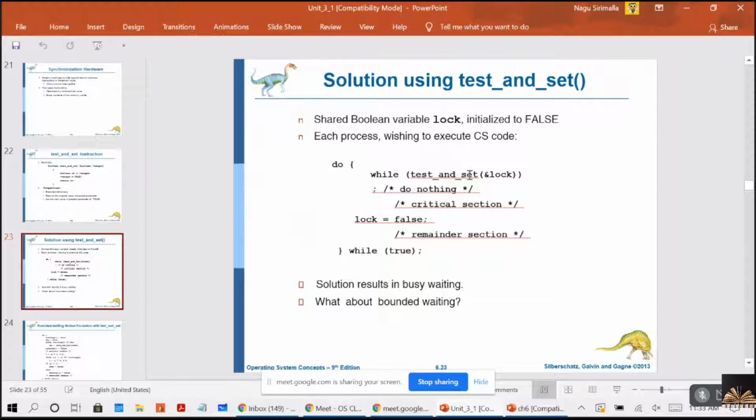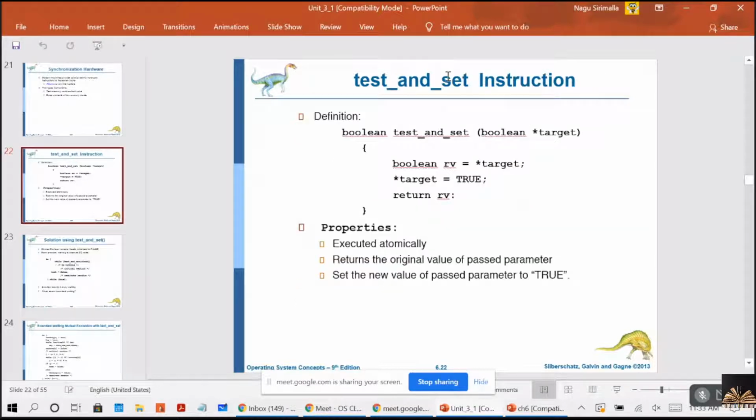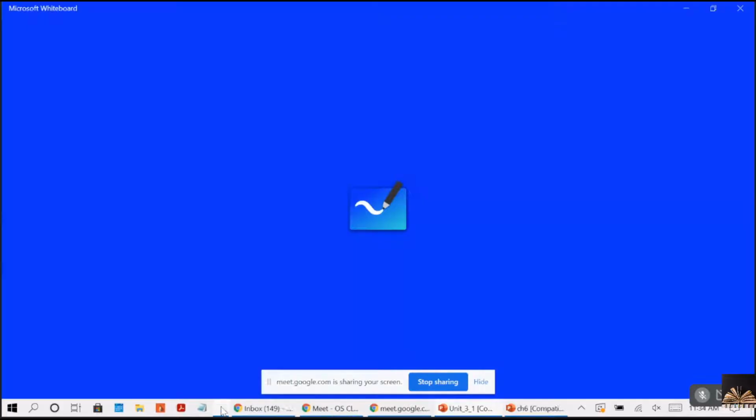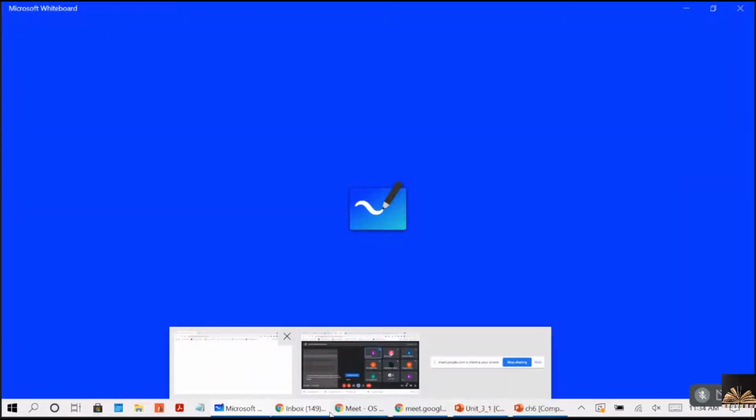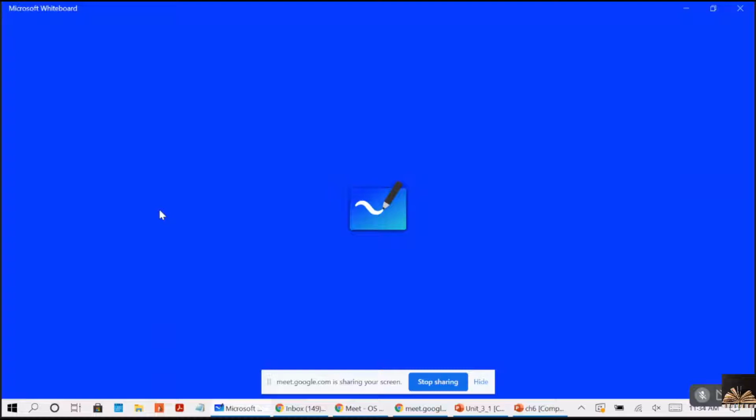Because this function is returning false, while this function is returning false, you're understanding me, right? What will it do? Boolean test and set, Boolean target. What was passed through here? Guys, one second, don't get confused. I'll take the whiteboard and try to explain it to you, because I already explained this to the other section, so that it will be easy for you to understand.